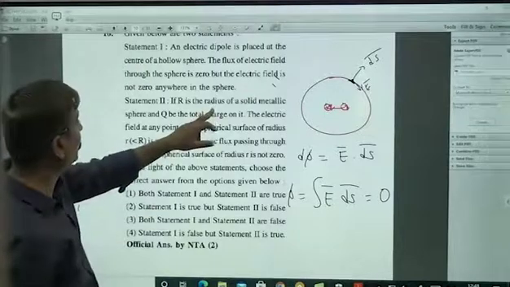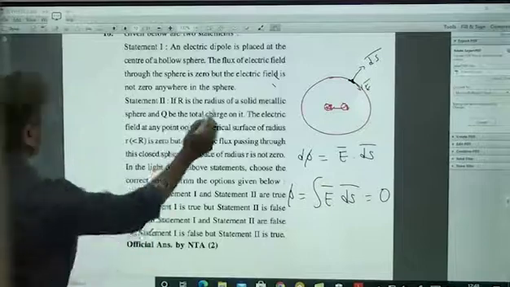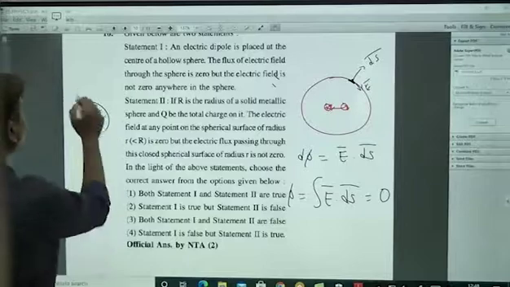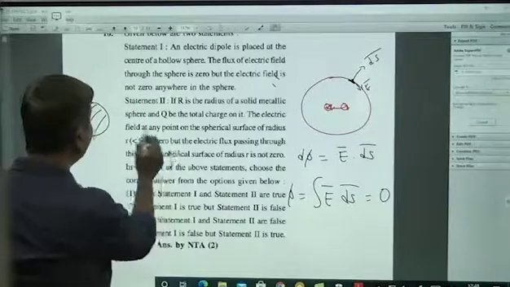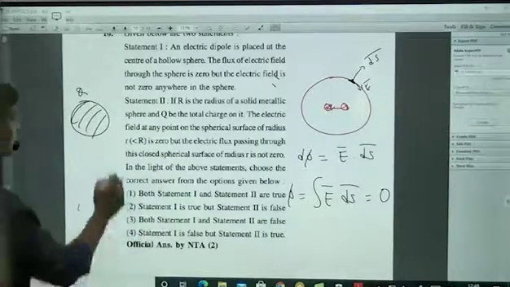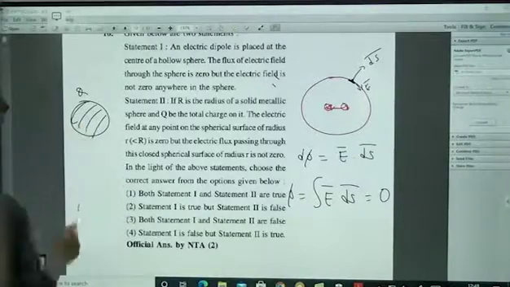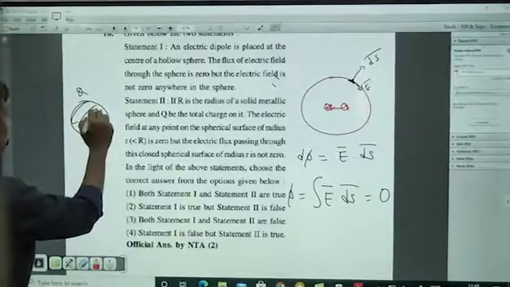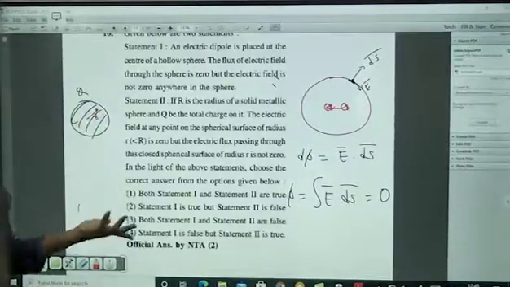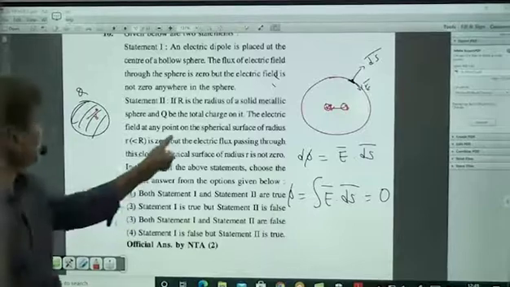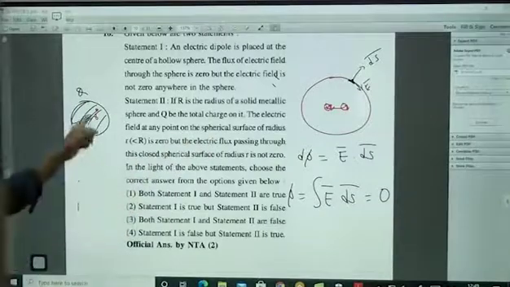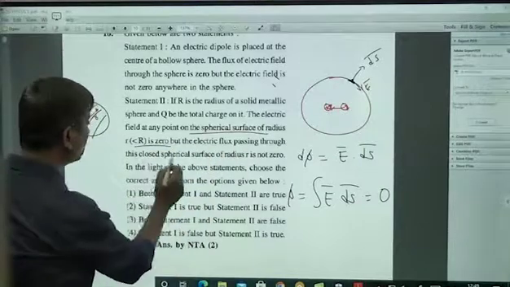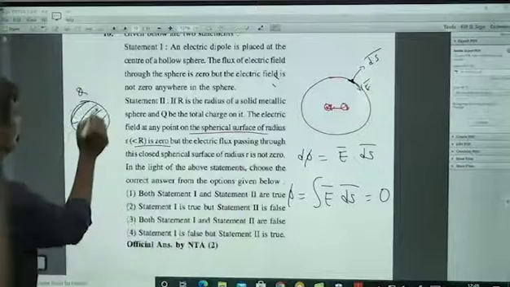If R is the radius of a solid metallic sphere and Q be the total charge on it, let us take Q as the total charge. Electric field at any point on the spherical surface of radius small r less than capital R, some point they are asking here. What is the electric field inside the metallic sphere? 0. At any point on the spherical surface of radius small r less than capital R, the electric field is 0, correct. But the electric flux through this closed spherical surface of radius small r is not 0.